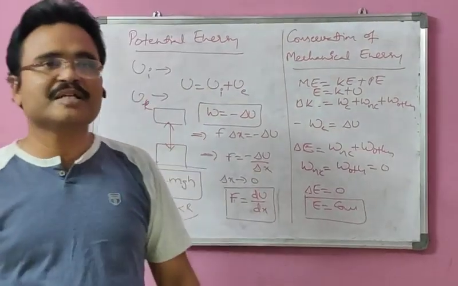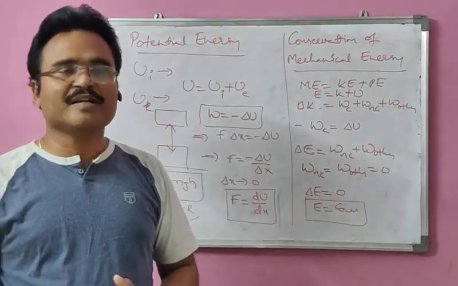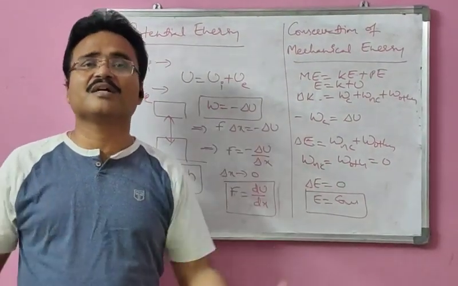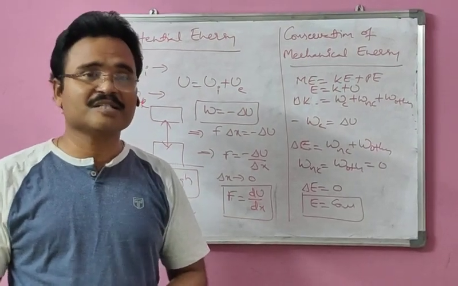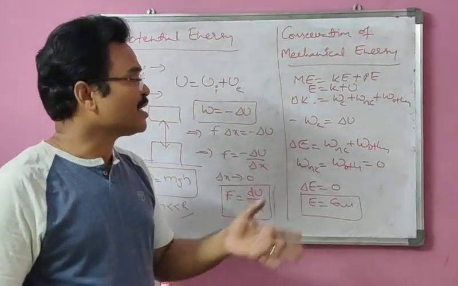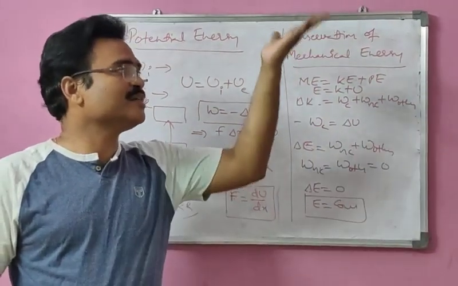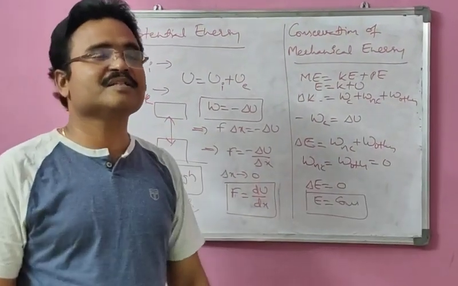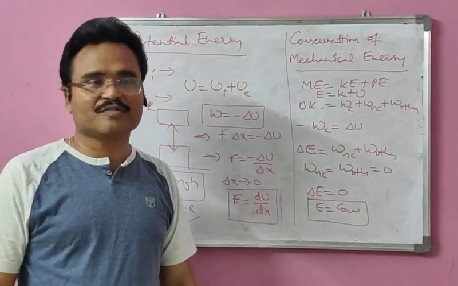So what does the principle say? The principle says that in a conservative field, the total mechanical energy always remains constant, though the potential and kinetic energies vary. That means kinetic energy may increase while potential energy decreases, or potential energy increases while kinetic energy decreases, but always the total mechanical energy of the system remains constant in a conservative field.